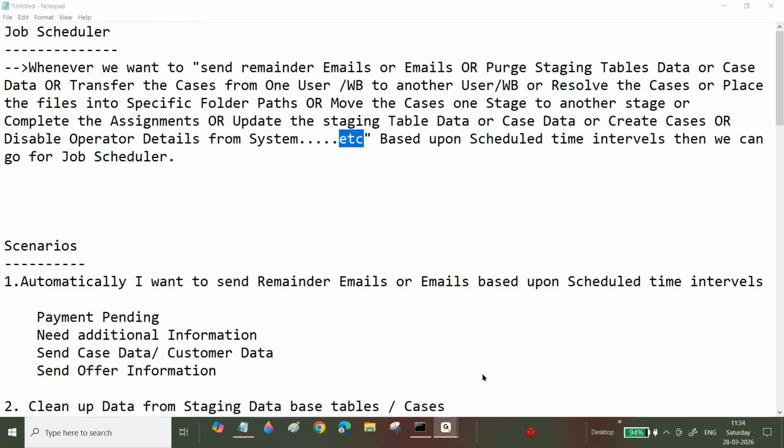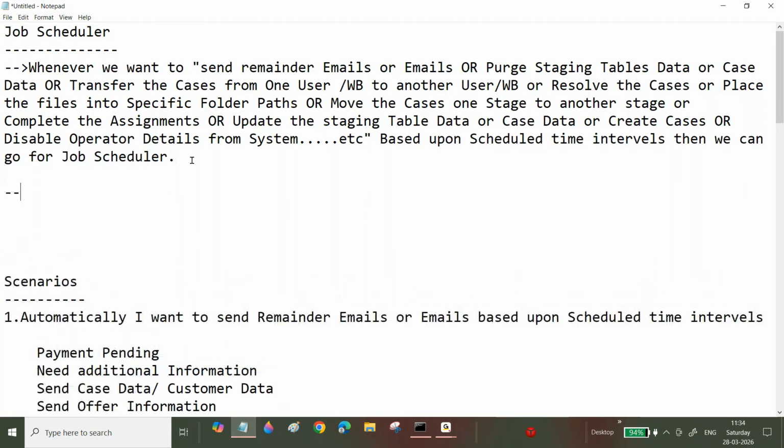Similar like that. Scheduled means based upon a scheduled time interval. Okay, then we can go for, sir, now we can go for job scheduler. What will this job scheduler do? Okay, I will write here. What will the job scheduler do?